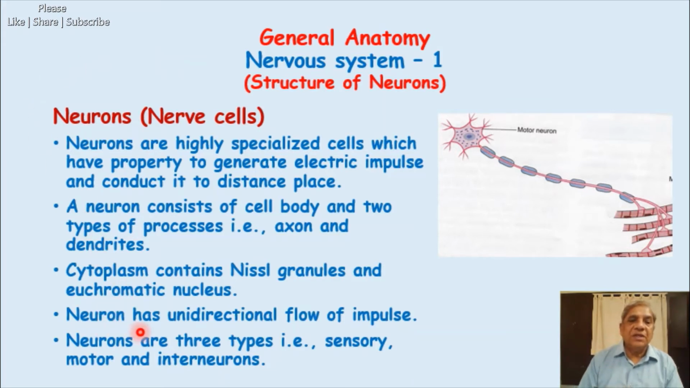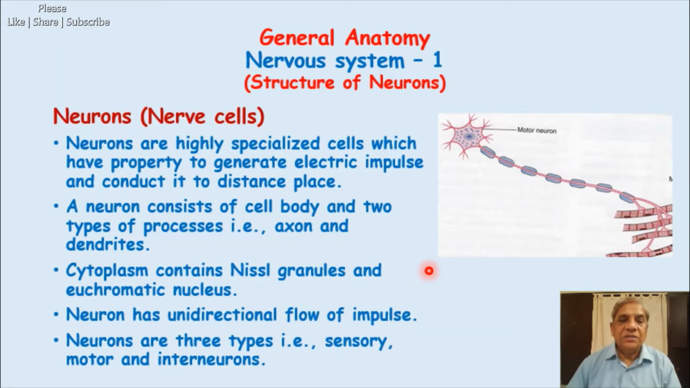Now these neurons have unidirectional flow of impulses. Another character of the neuron is that it receives impulses from other neurons through its dendrites, or directly at the cell body or cell membrane, and then the impulses which were received from other neurons are transmitted through the axon to its terminal end. It will never happen that the impulse passes from the axon to the cell. It is always from the cell towards the axon. So there is a unidirectional flow in neurons.